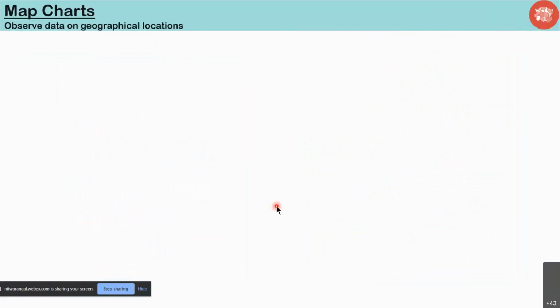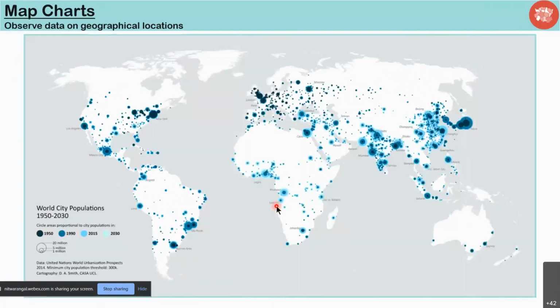Next, we go to the map charts. When we want to see values in terms of geographical locations, we use a map. For this example, it is a projection of population that ranges from 1950 to 2030.